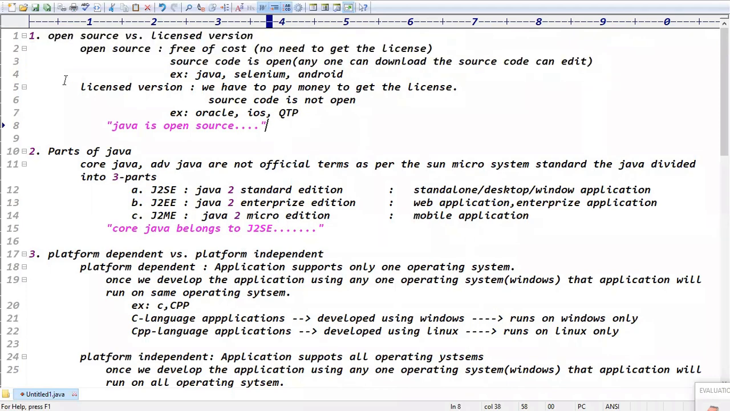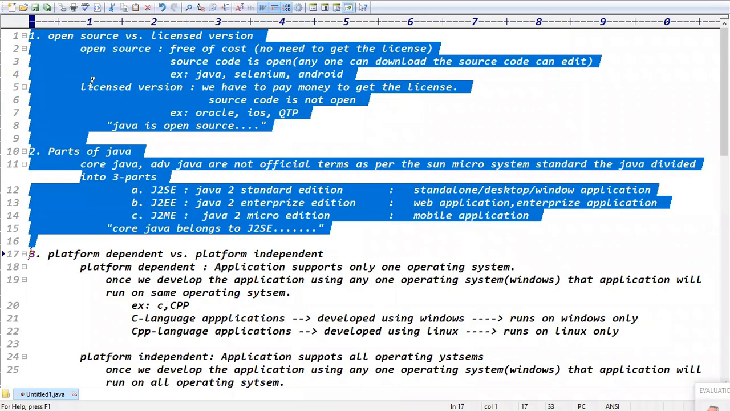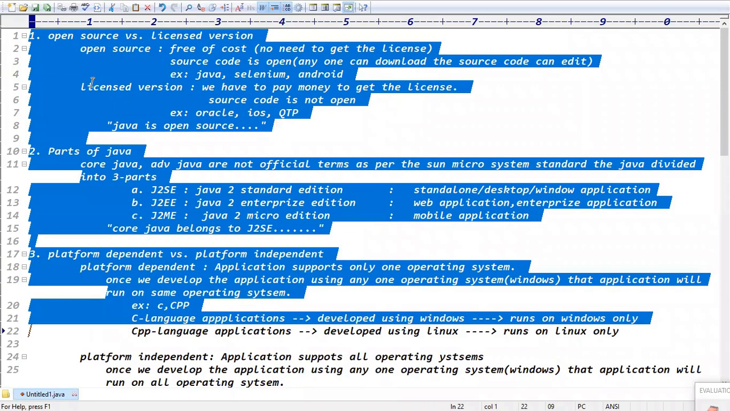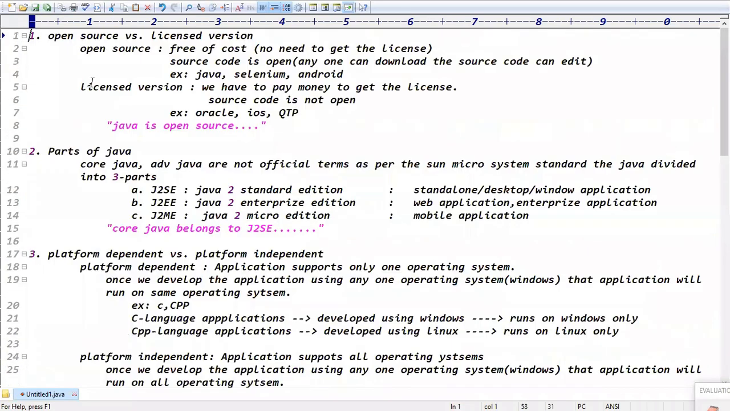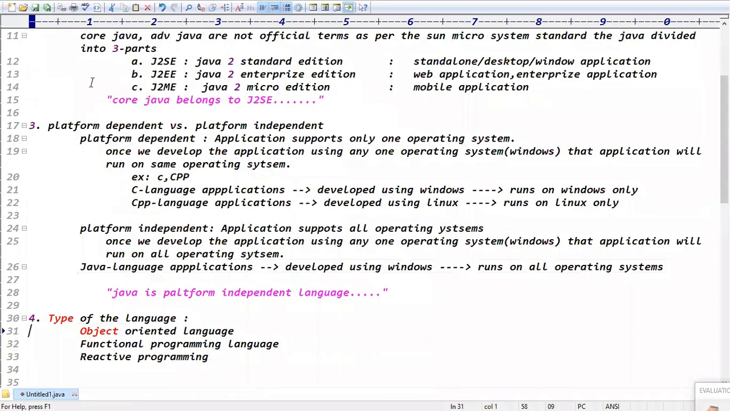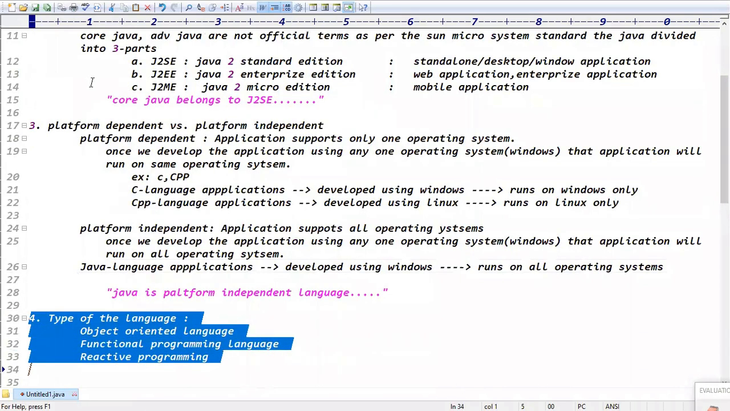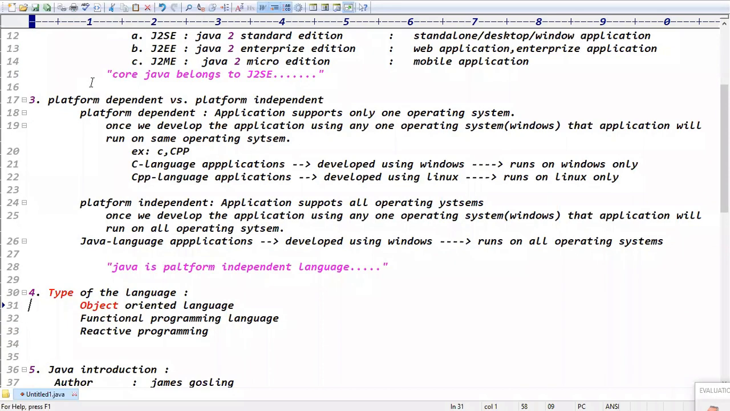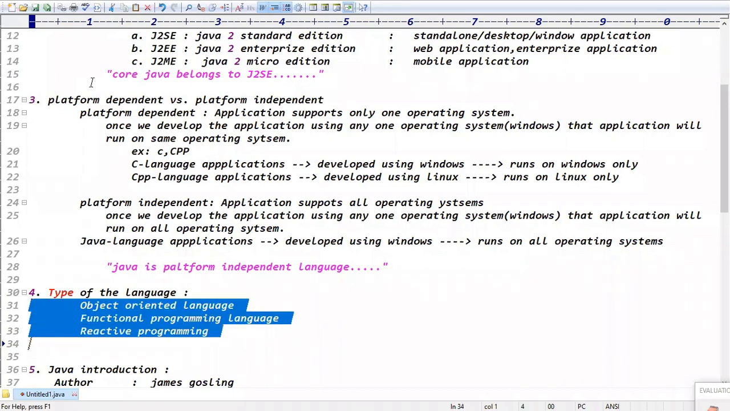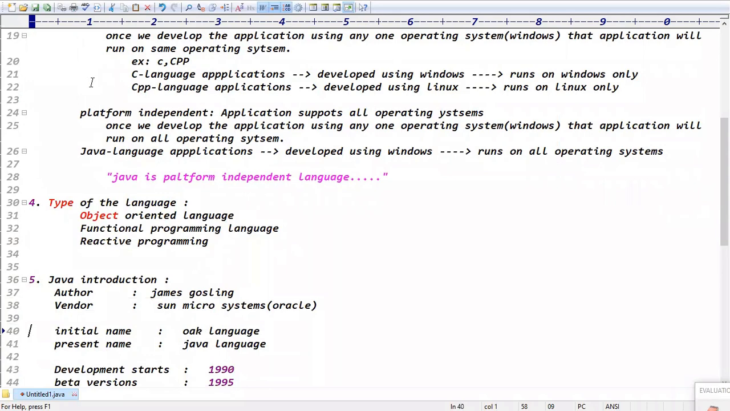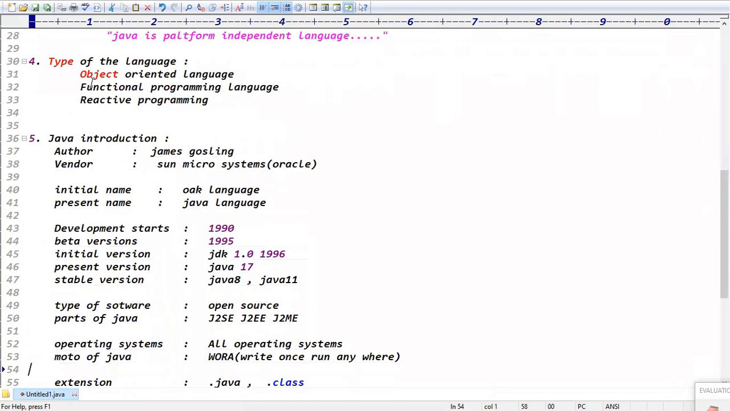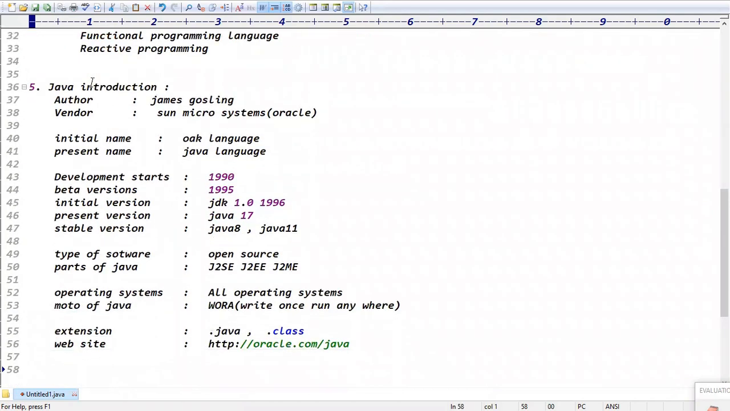Are there any questions, please? Java is an open source language. Everyone got the clarity? So every day morning you try to learn some content. So we got the clarity that Java is an open source product. How many parts of Java? 3 parts. Platform independent versus platform dependent. Java is a platform independent language. Type of the language: Java is object oriented, functional programming, reactive programming. Who is the author? James Gosling. Who is the vendor? Sun Microsystems. Initial name, present name, development starts, type of the software, extensions, website.